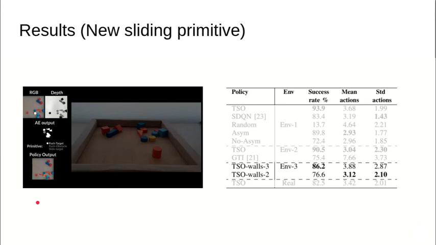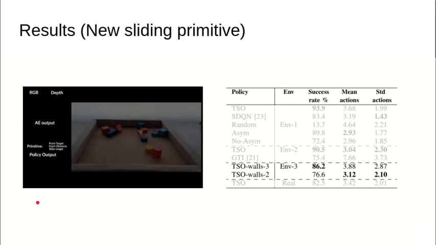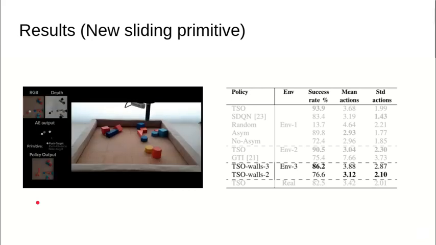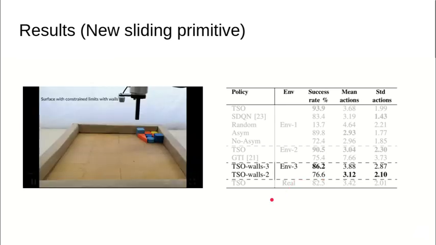The modularity of the approach allows this addition of the primitive without retraining the other two primitives. Again, we only train the high-level policy. And in the table you can see the success rate in this environment when we use the primitive and when we don't use the primitive, and you can see that using this sliding primitive makes a lot of difference.